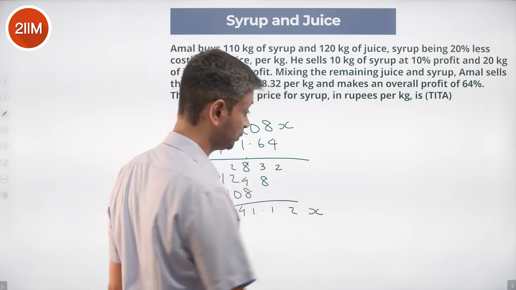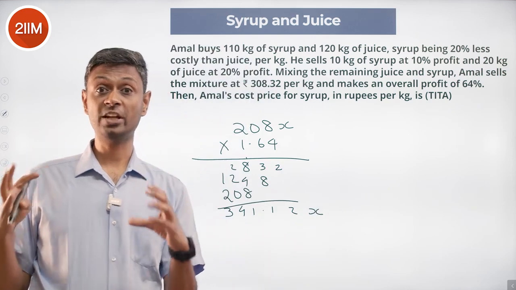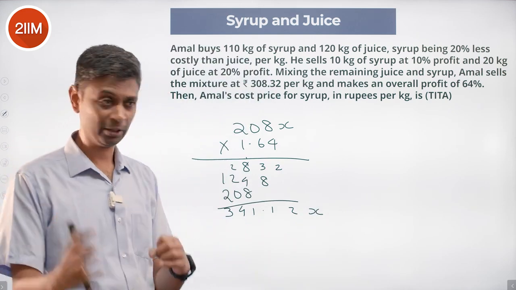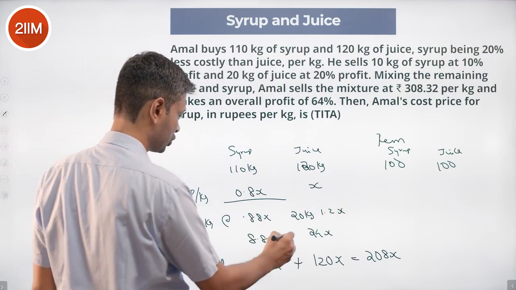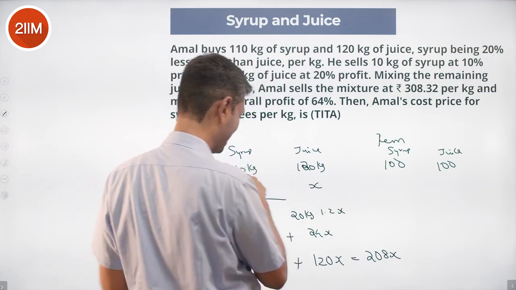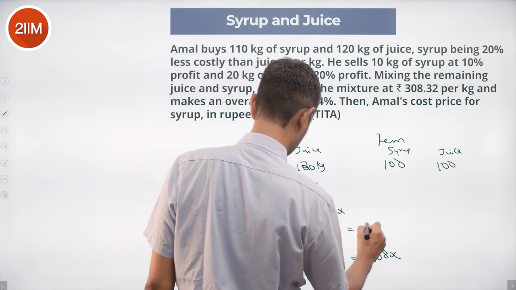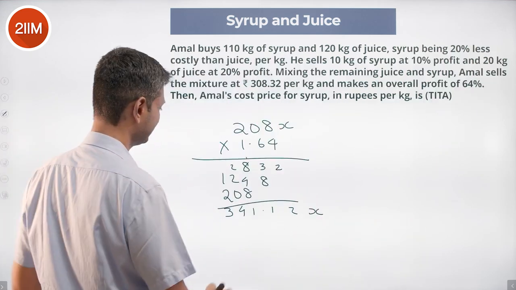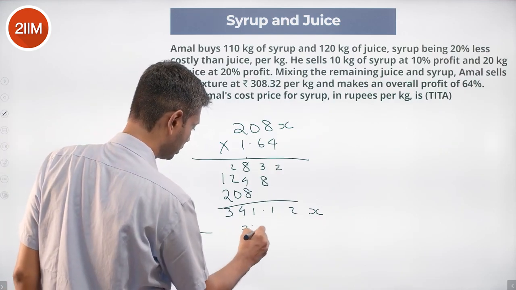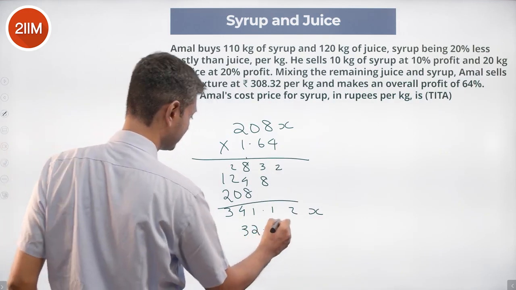This is his overall selling price. He has made this much money. Now, he's already made this much by selling this 10 kg and 20 kg. That adds up to 32.8x. So we'll take that. From here, we'll subtract 32.8x.